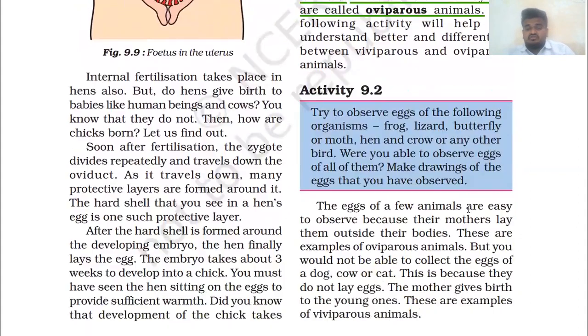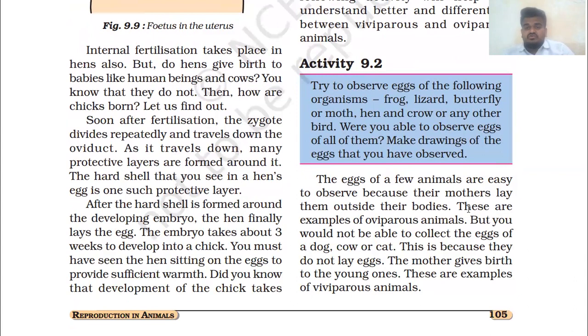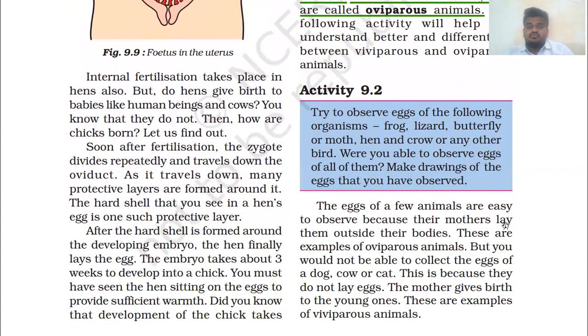So let's go with this activity. Activity 9.2. Try to observe eggs of the following organisms: frog, lizard, butterfly or moth, hen and crow, or any other bird.